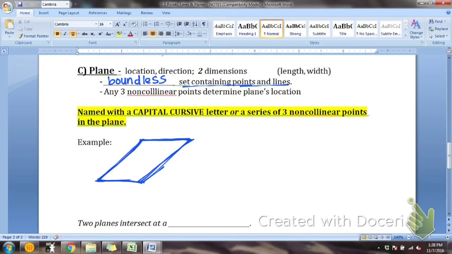Now, it says that it has to be 3 non-collinear points inside the plane. So I need 3 points inside the plane that are what? Not what? Come on. Not collinear, right? Which means they can't make a line. So if I have A here and I have B here, that means C can't be in the middle of them, right? Because then I could draw a straight line between them. So let's maybe put C over here.